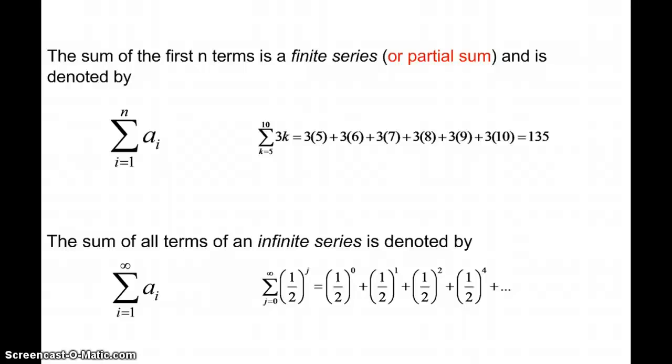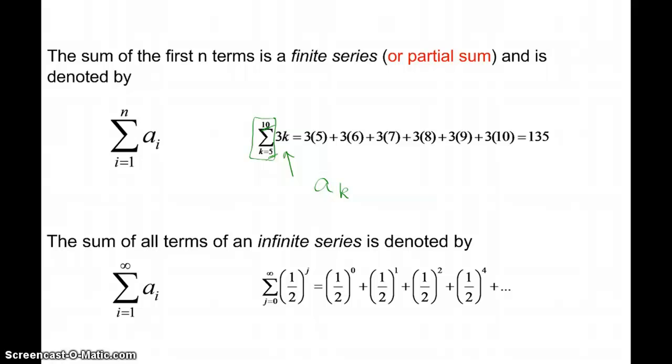So the sum of the first n terms is a finite series. We'll call it a partial sum. The actual sum of an infinite series is an infinite sum. But if I have a finite number of terms, that's what that symbol tells me right there. Here I'm starting with k equal 5, and here is a sub k. This is what's happening to k, starting where they tell me to, and stopping where they tell me to.